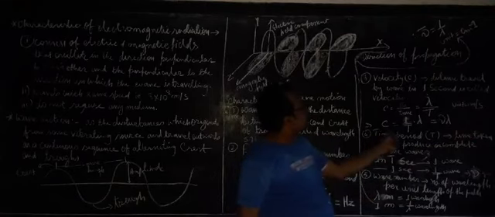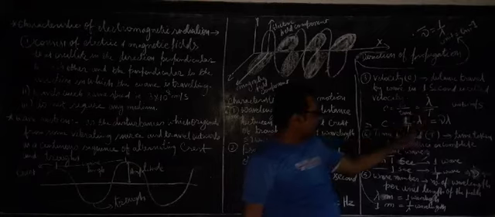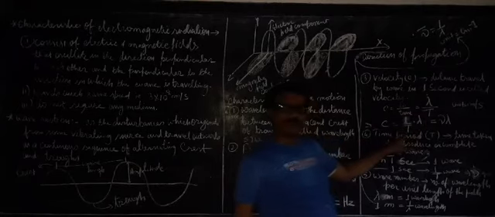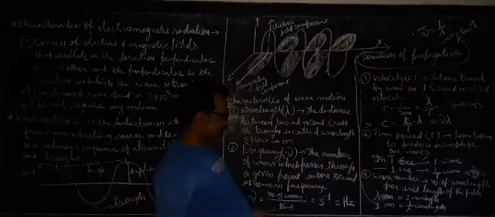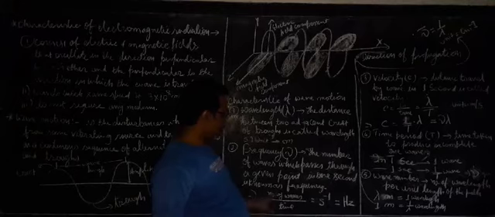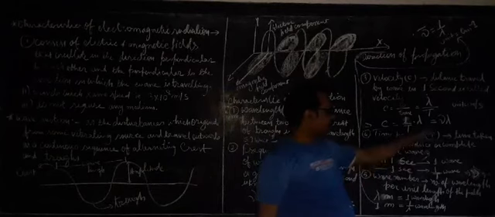So c equals, now you rearrange it, c equals 1 by T into lambda, and 1 by T is what? This is 1 by T, frequency. 1 by T, number of waves by T. So it is frequency. 1 by T equals frequency, where T is the time period. I will explain now.